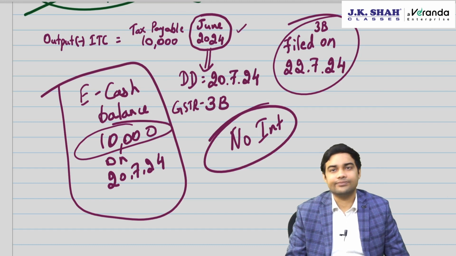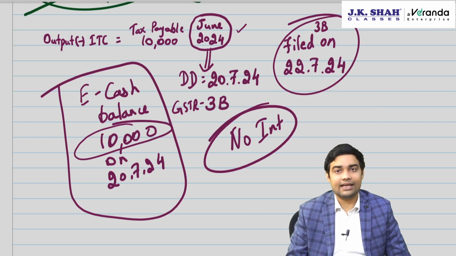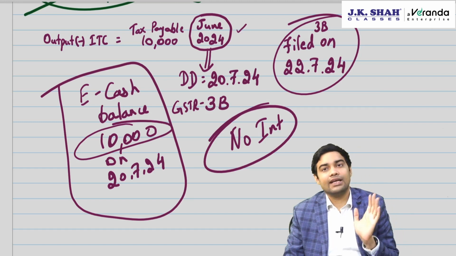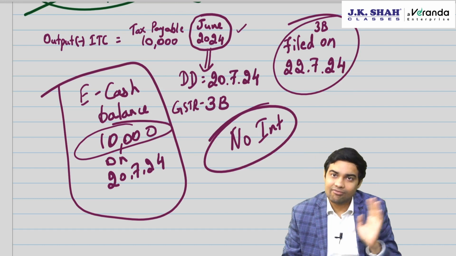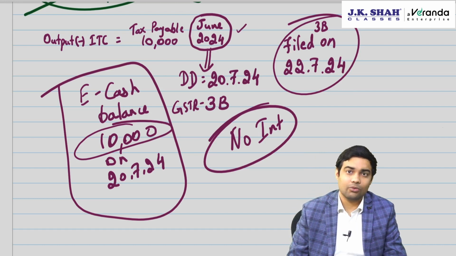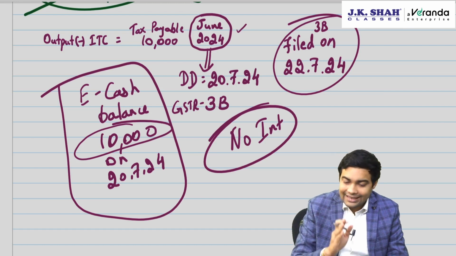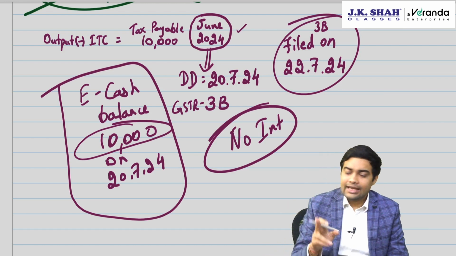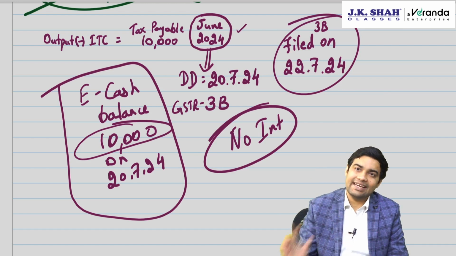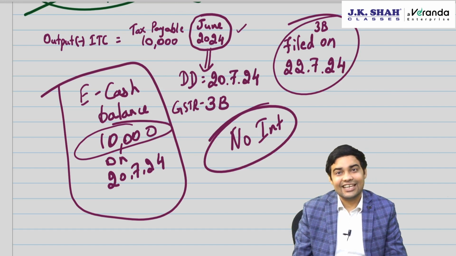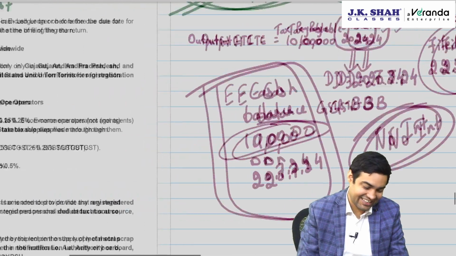Clear with this? Yes, be very careful on this one particular aspect. This can come as an exam question in this form. Even earlier institute has done such type of questions after amendment have been introduced in the examination. So mark it as very important for exam. You copy this example and keep delayed filing of return, e-cash balance is available, interest will not apply on the amount which is available in e-cash. Plus they can ask you late fee also to mix it up very well. Okay.